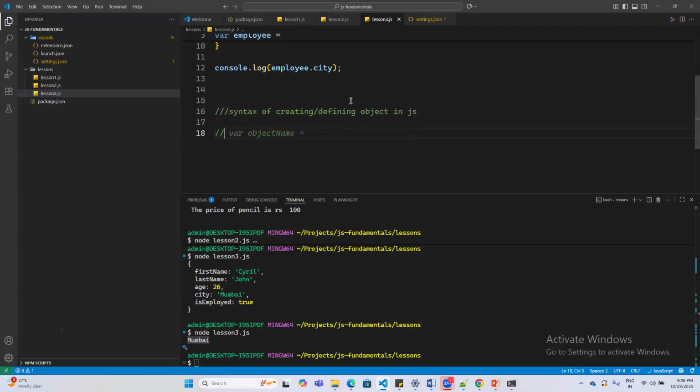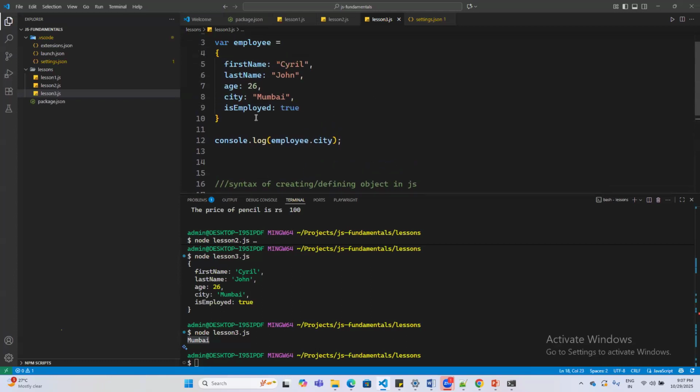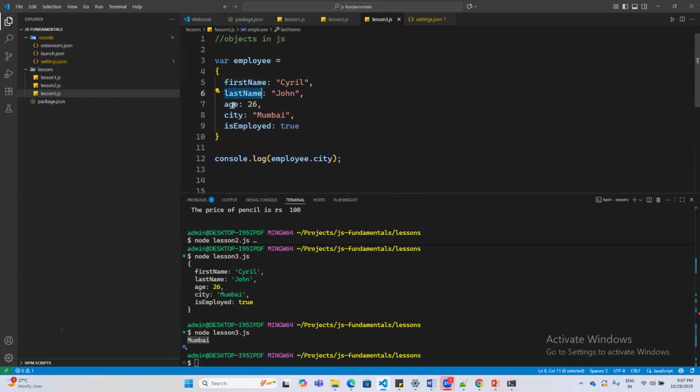Basically, you create a variable, say new person, and then give an equal to sign followed by open and close curly braces. This is the basic syntax whenever you want to create an object. And an object can have multiple properties. A basic example is an employee's first name, last name, age, which city the employee is from, and is employed, whether a permanent or temporary employee. Any variable property you can define.